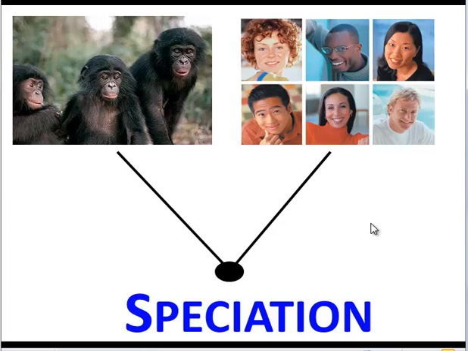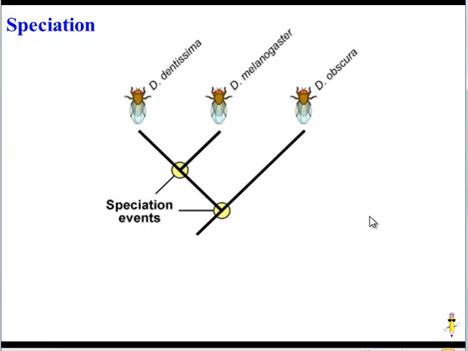Let's start by defining speciation. Well, it's pretty much what it sounds like. Speciation is the formation of a new species, and you often see speciation events on phylogenetic trees. Wherever there's a common ancestor that diverges into two new species, that is a speciation event. You might be asking yourself, well, what makes these three separate species?